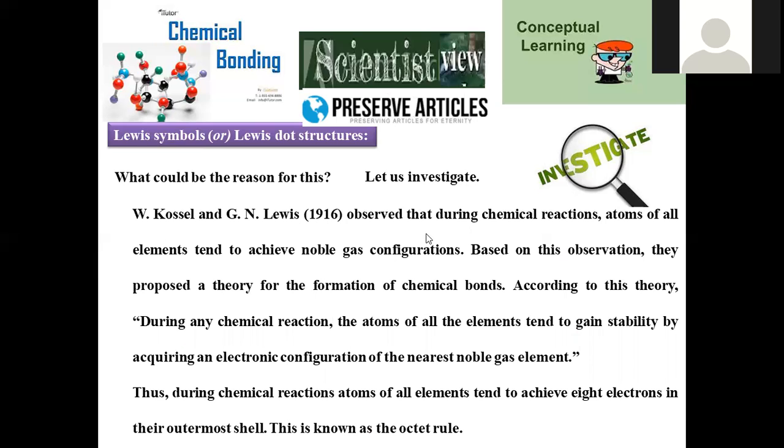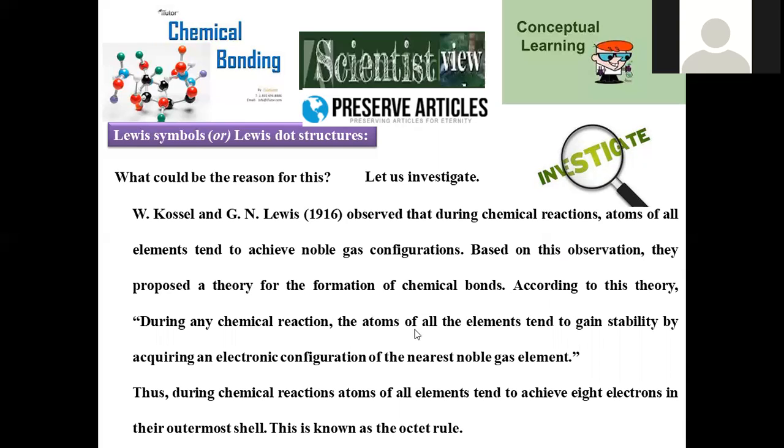Kossel and Lewis in 1916 observed that during a chemical reaction, atoms of all the elements tend to achieve the noble gas configuration. Any atom has a natural tendency to achieve the noble gas configuration. Based on this observation, a theory was formed in order to explain chemical bond formation.